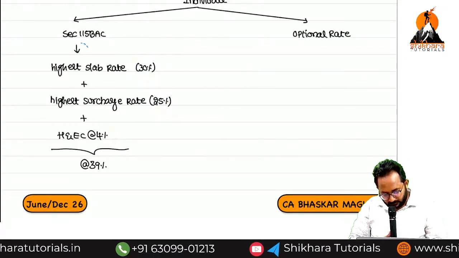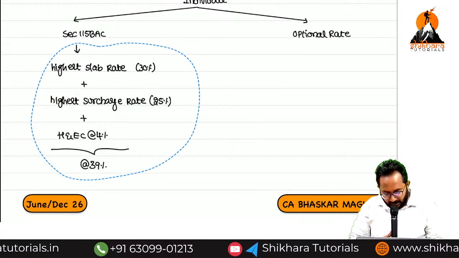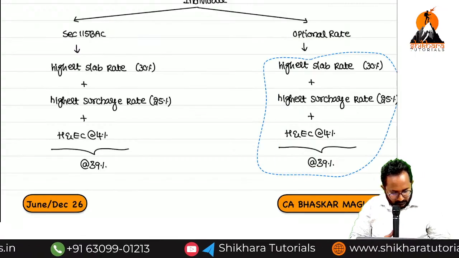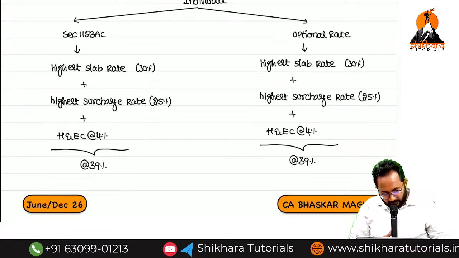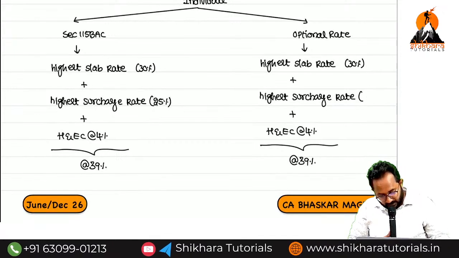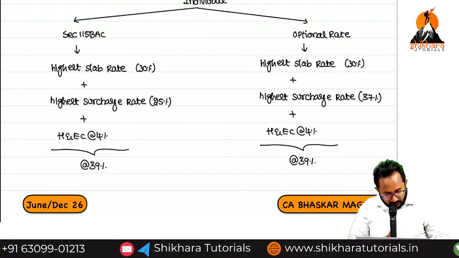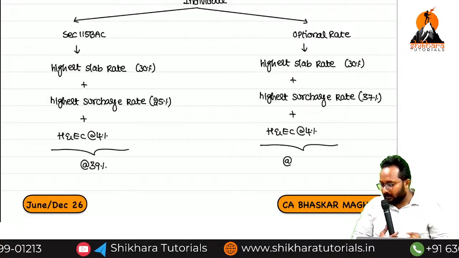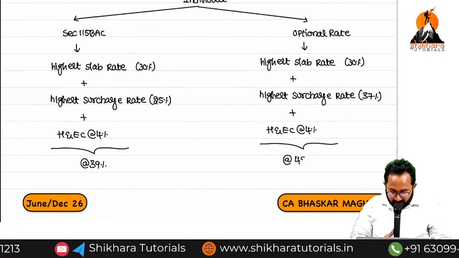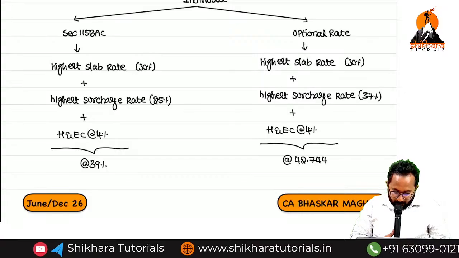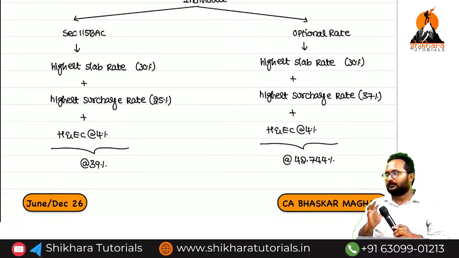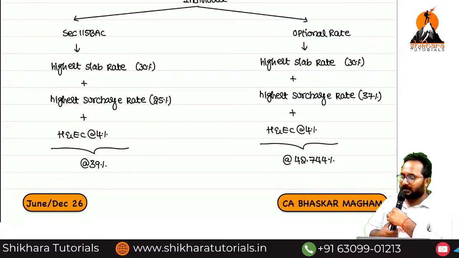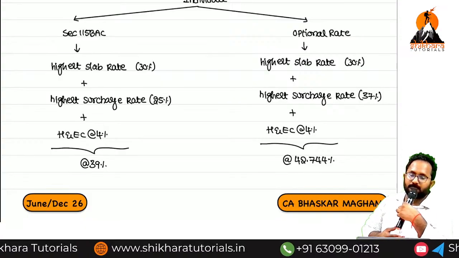Now, if you apply this same thing here, highest slab rate is the same, but highest surcharge rate will differ. How much? 37%. So now count it down, total 42.744 percent. 42.744. Clear up to now?